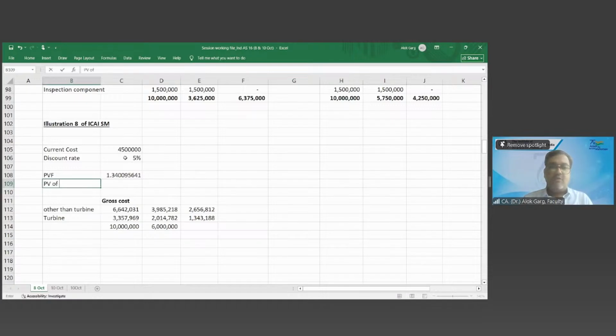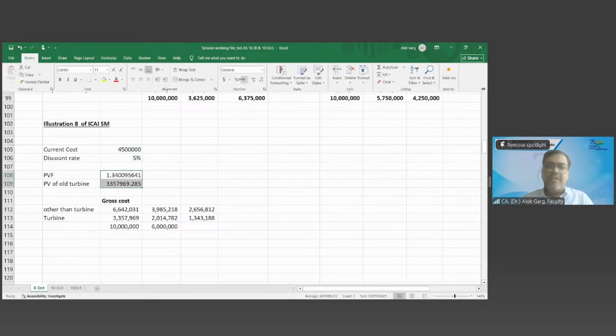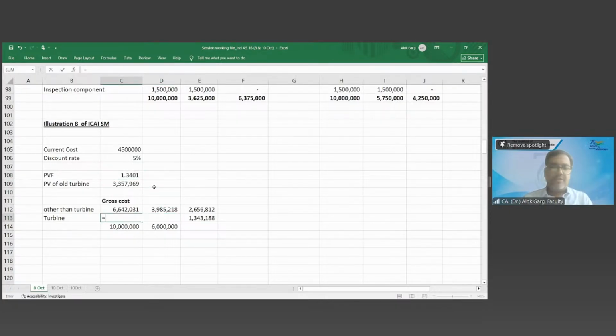What is the present value of the old turbine? 45 lakh divided by 1.34 is 33,57,969. In your question, they have done the rounding off in hundreds. So if you round off, the answer is fine, and if you don't round off, it is also fine. So what is my cost? My turbine cost is this much.